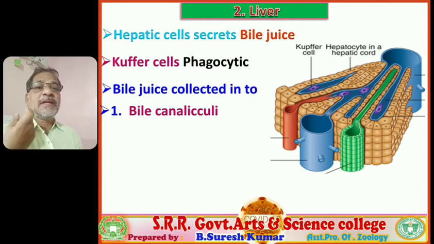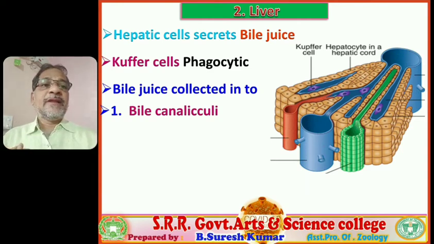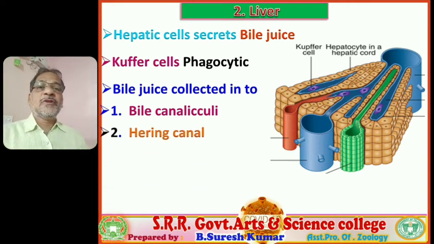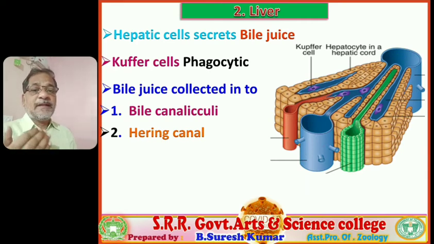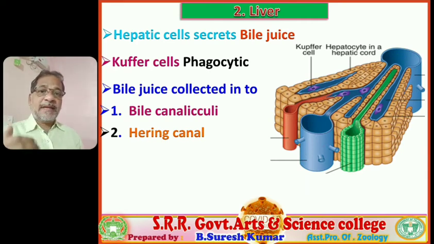These are initial tubes. The bile canaliculi merge with each other, and gradually open into another tube, that is the Hering canal. So the bile juice first enters into bile canaliculi, next into the Hering canal.